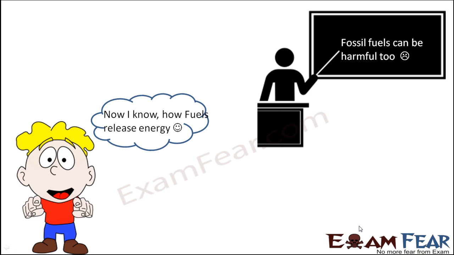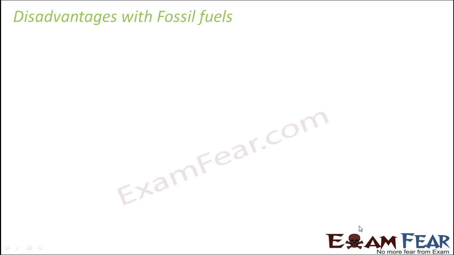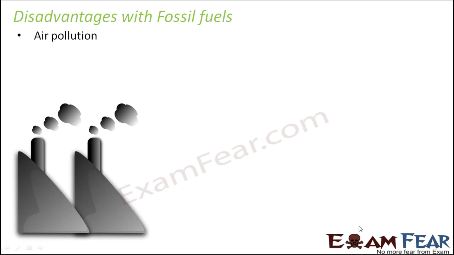Now, when we spoke about the fossil fuels, the most commonly used fuels, that is coal, petroleum and natural gas, it is also important to know that these fuels can be harmful too. So it is not only the advantages which are associated with these fuels, but they can be dangerous as well. So let us look at the disadvantages which are associated with the use of fossil fuels. Now, the first one is that it causes severe air pollution.